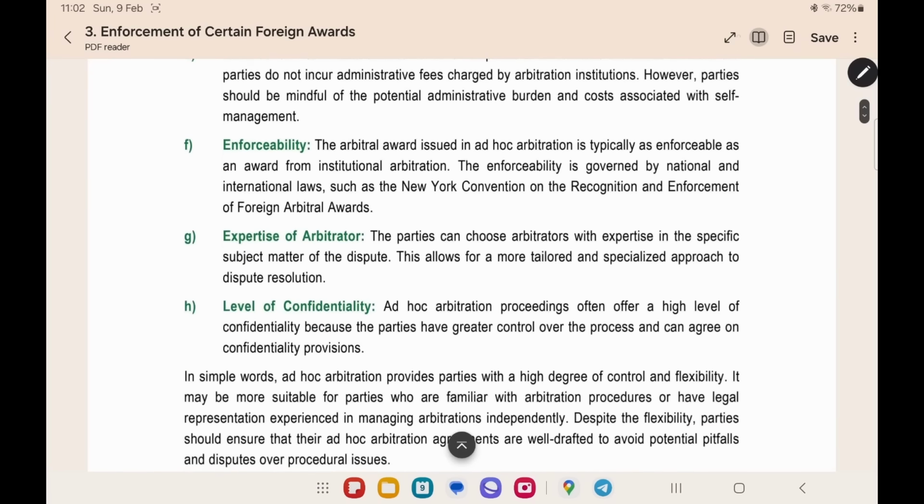Now, the next point is expertise of the arbitrator. Since the parties themselves appoint the arbitrator, they can decide the expertise. For the arbitrator, they can decide what he should know, whether he should know software, or be an expert in law, or that field, and they can appoint a proper arbitrator. It will be a tailored and specialized approach. Only the parties know in detail about their case. Now they can appoint the arbitrator suitable according to their wish. Level of confidentiality. Only the parties and the arbitrator are involved in the arbitration. There will be a greater level of confidentiality.